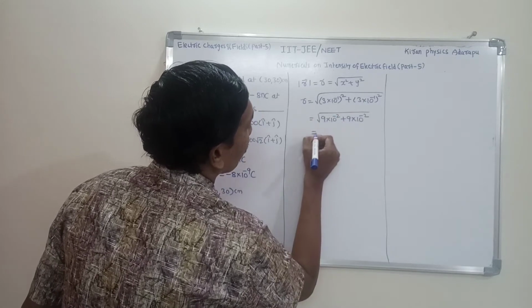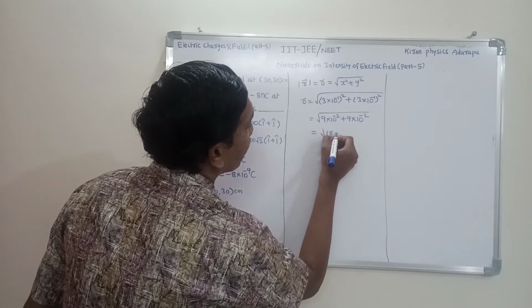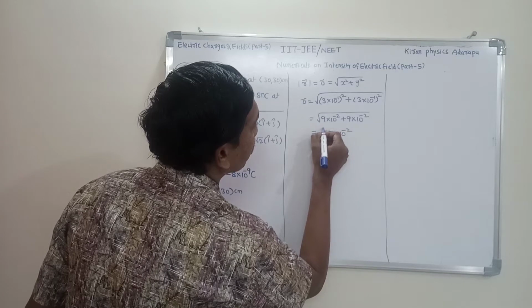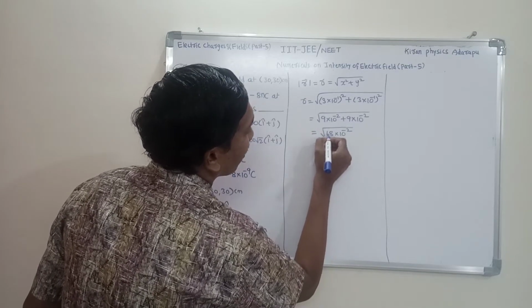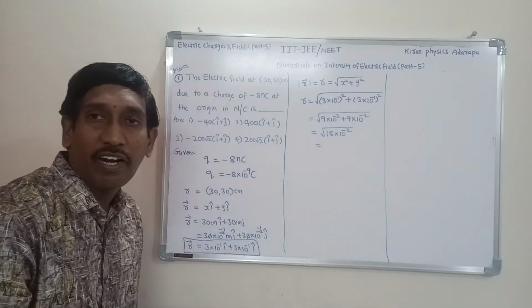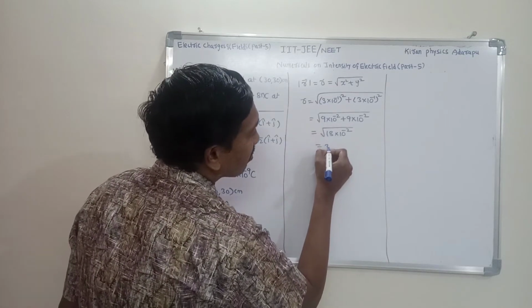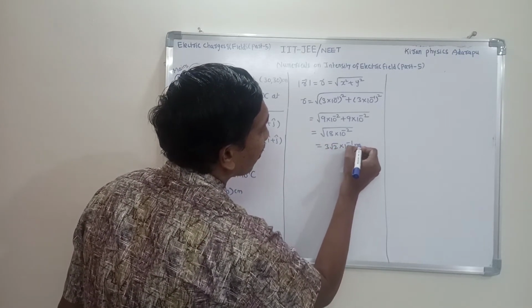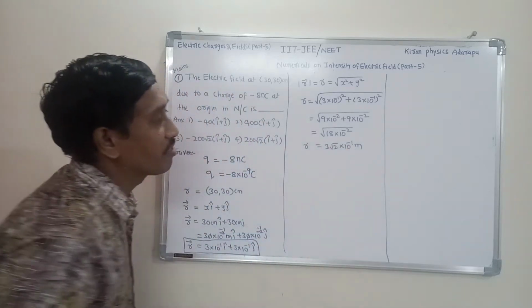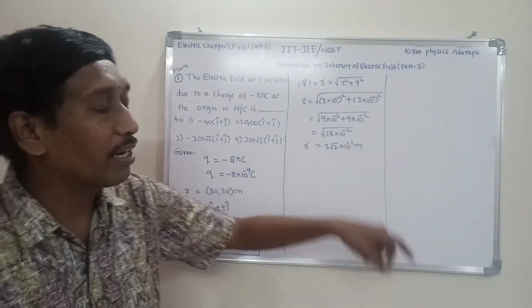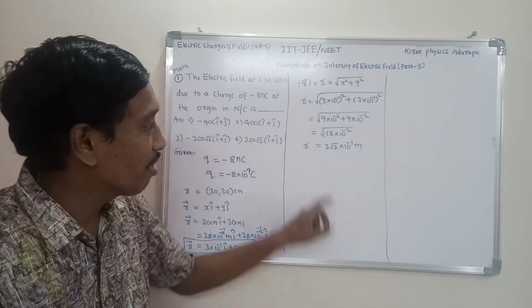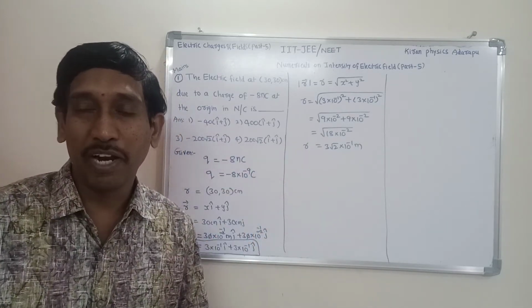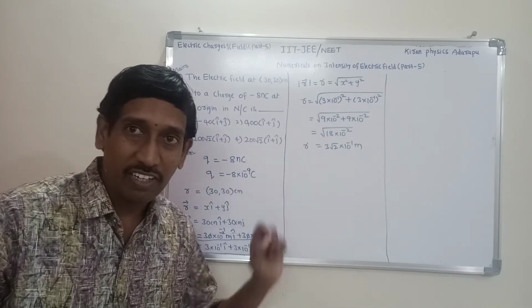What is the total value here? Under root of 18 into 10 power minus 2. That is 3 root 2 into 10 power minus 1 meter. This is r. R is equal to 3 root 2 into 10 power minus 1 meter. This is the magnitude of the position vector.